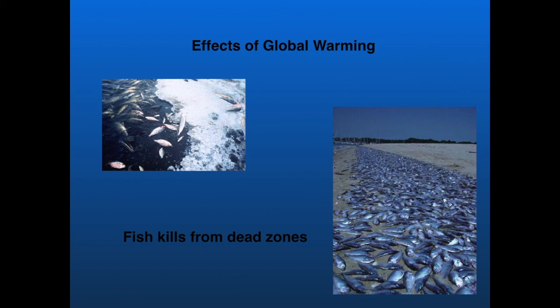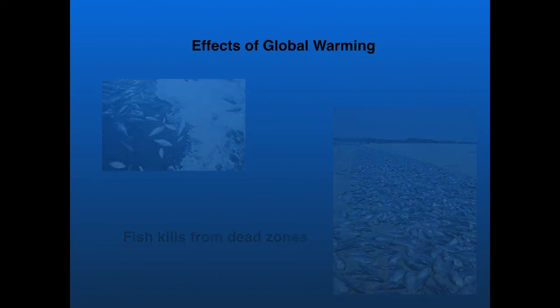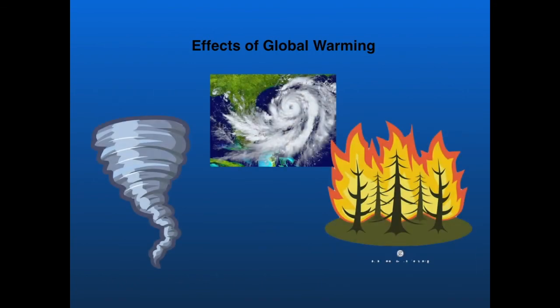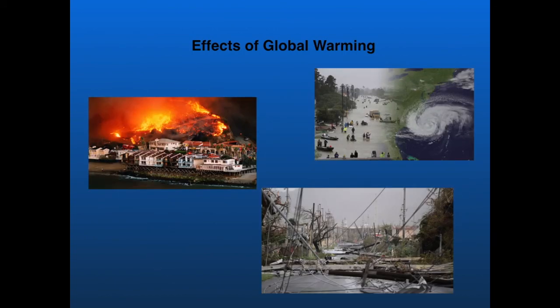Lastly, global warming will cause an increase in extreme weather events like hurricanes, monsoons, tornadoes, and wildfires. A recent example of this would be the wildfires in California last summer and hurricanes Florence and Maria.